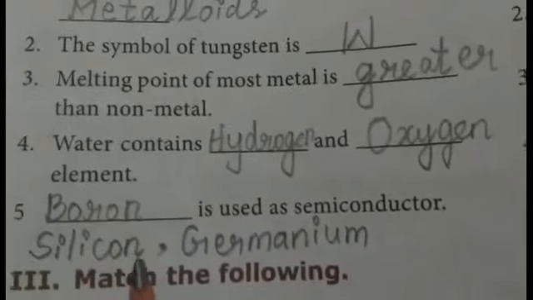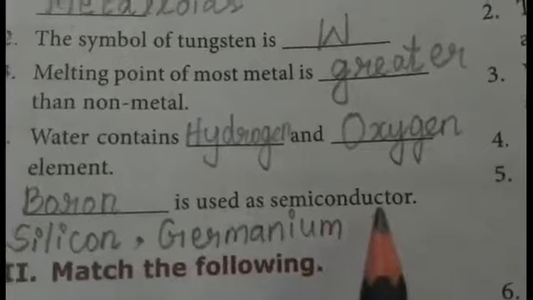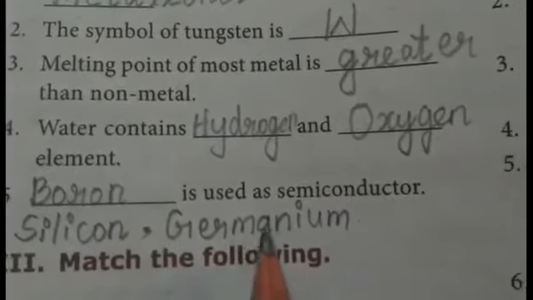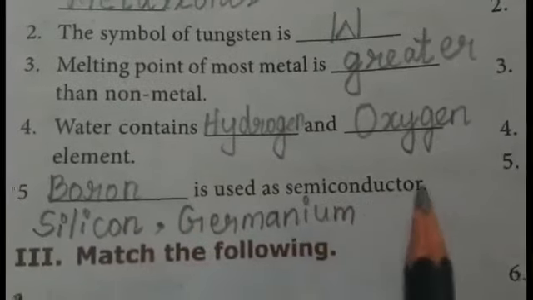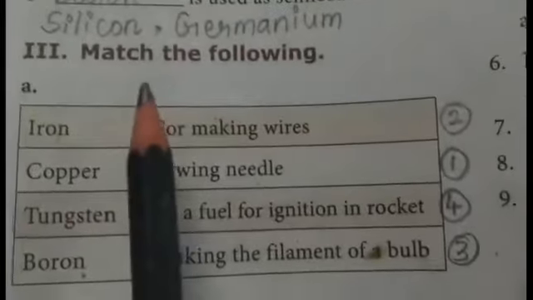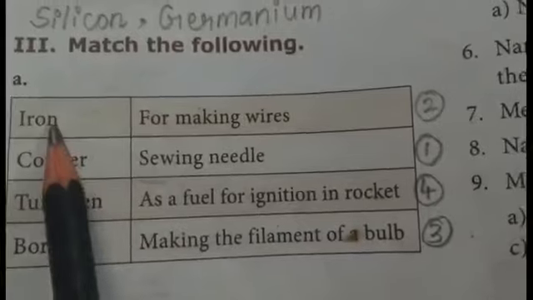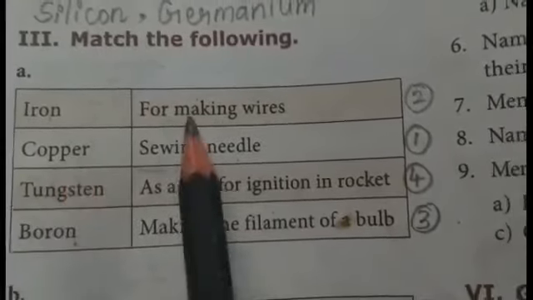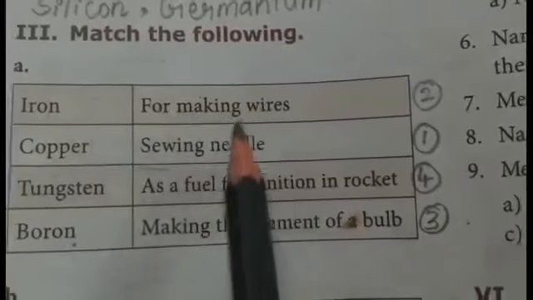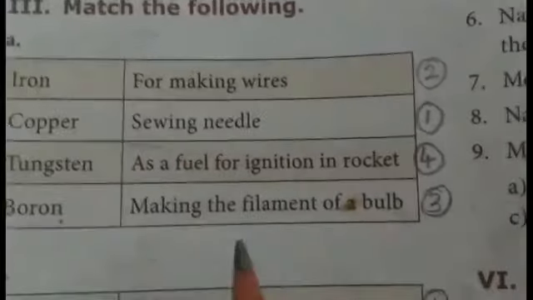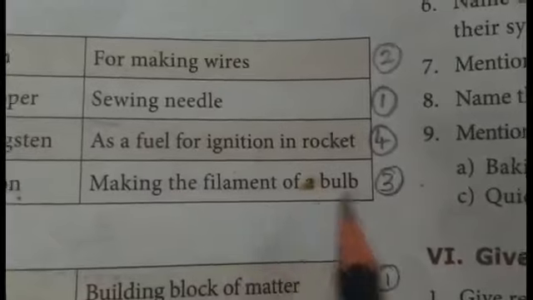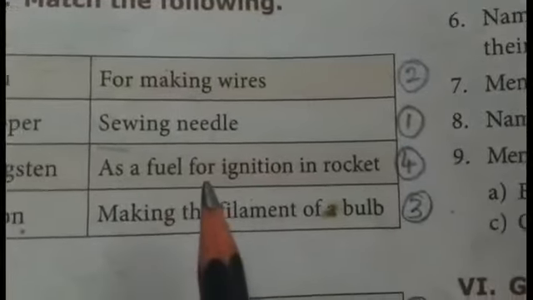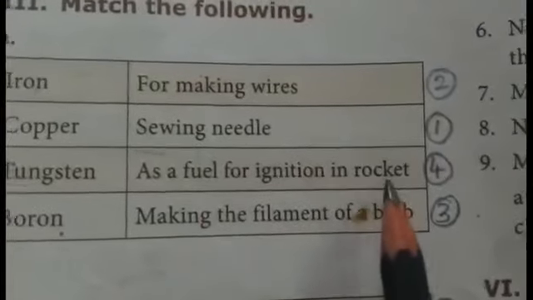And then fifth one, dash is used as semiconductor. Boron, silicon, germanium is used as semiconductor. And then third one, match the following. Iron, correct answer, sewing needle. Copper, correct answer is for making wire. Tungsten, correct answer is making the filament of a bulb. And then boron, correct answer is as a fuel for ignition in rockets.